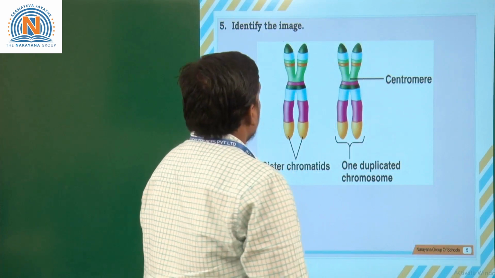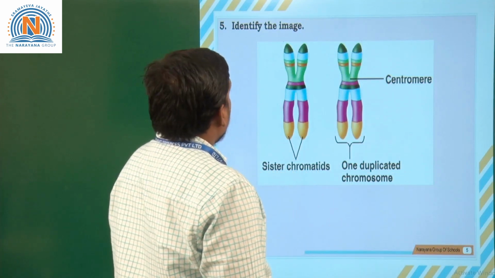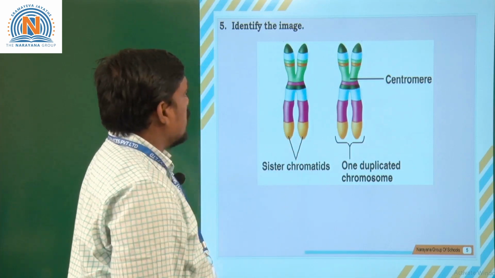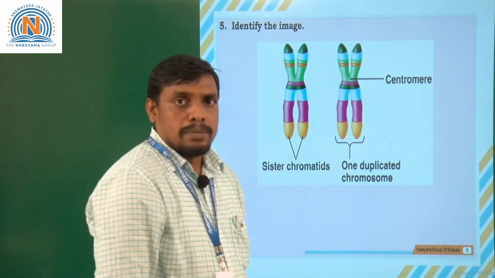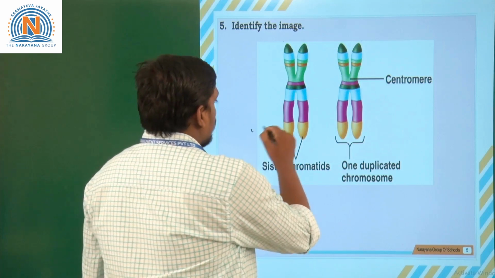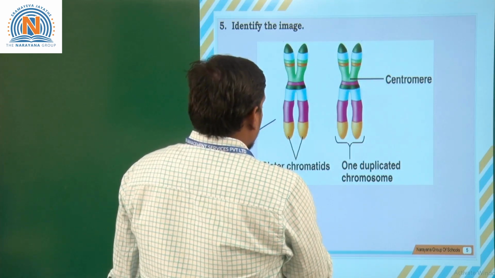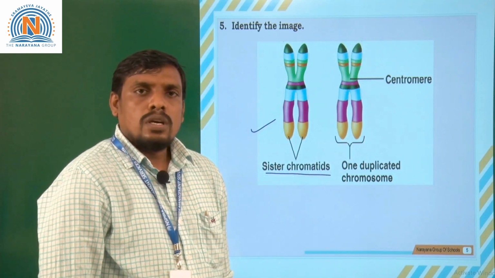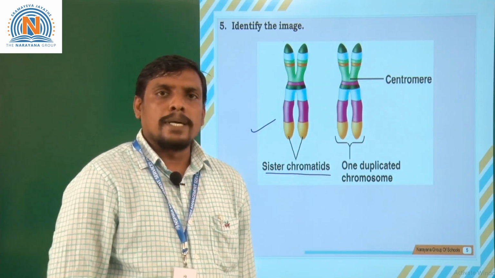The next question is to identify the images. The images are given here. Just try to identify them. What does the first image indicate? These are sister chromatids. In the previous question, we saw chiasmata.